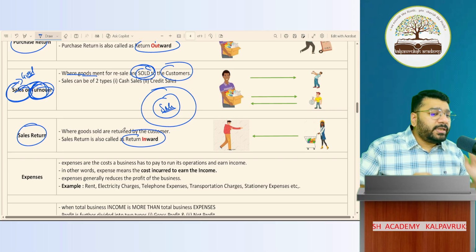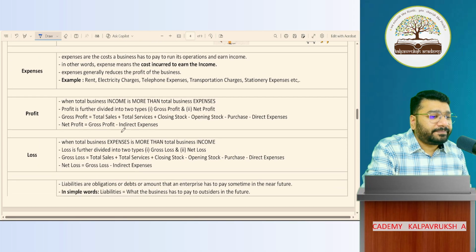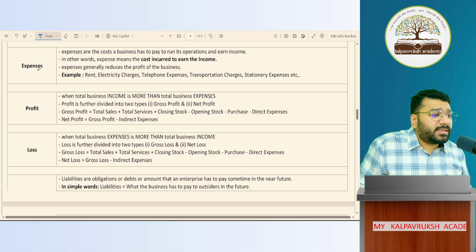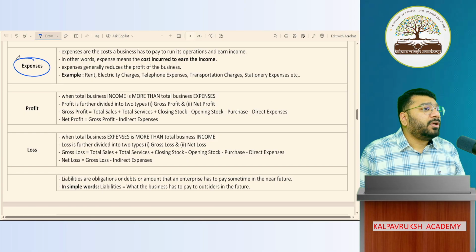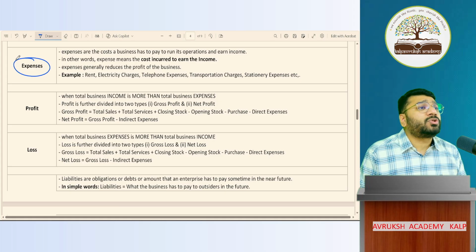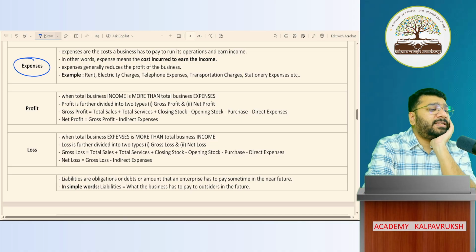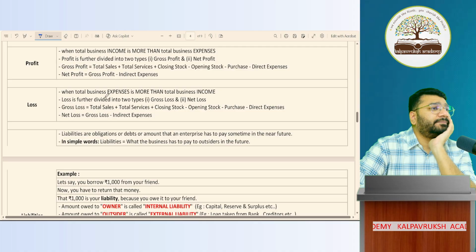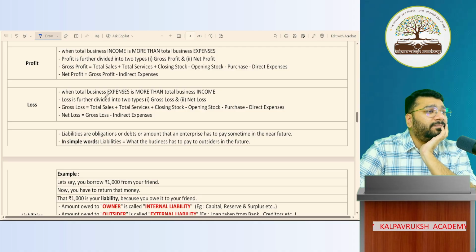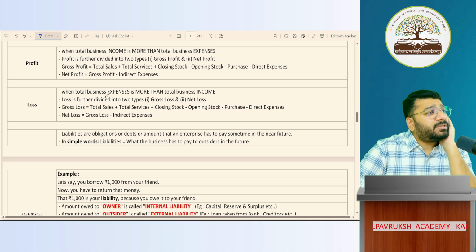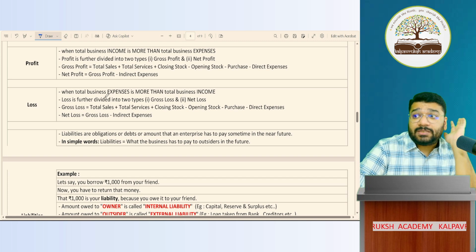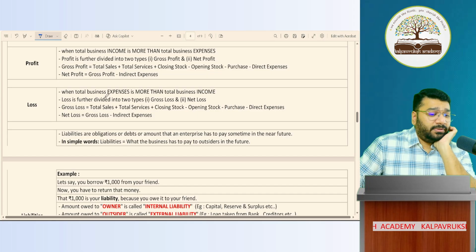Now we're going to discuss the fresh terminology. The next term that we have to discuss is expenses. Often we'll come across the term expenses. What does expenses mean? Anything that is spent in the business, is it an expense?